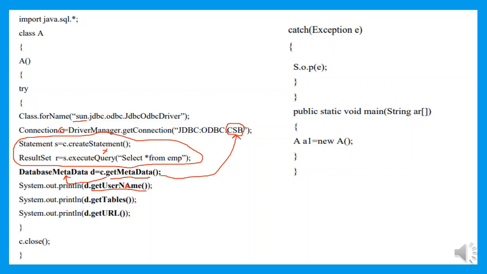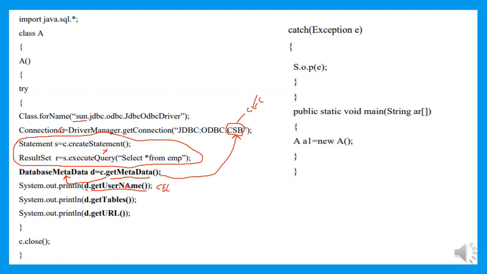So with the help of an object, I am invoking the method. Assume I have created the database and the username is CEC and the password is CEC. But I want to see the username of the database. When I execute getUserName, I will get the result CEC. This is my username assigned to the database.